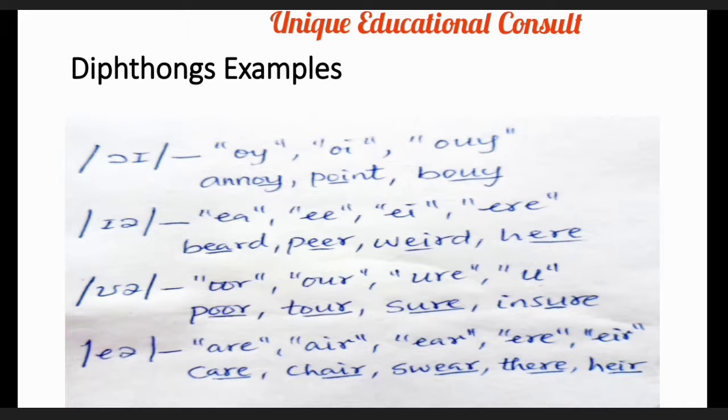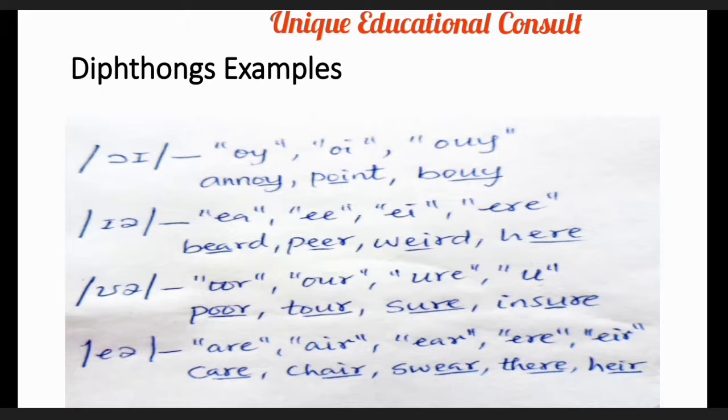Now let's go to the next sound also. There we have two phonetic symbols, O and schwa. So there we have OA. Good. This sound appears where we have OOR, OUR, URE, U. Let's look at the words and pronounce them.